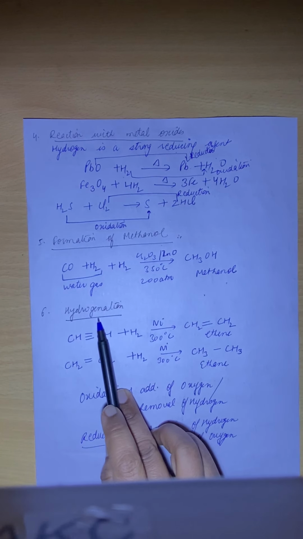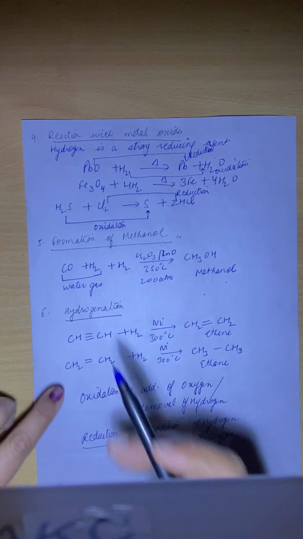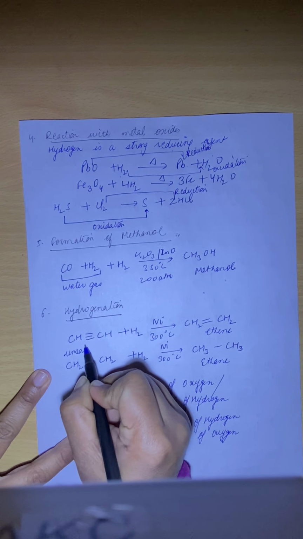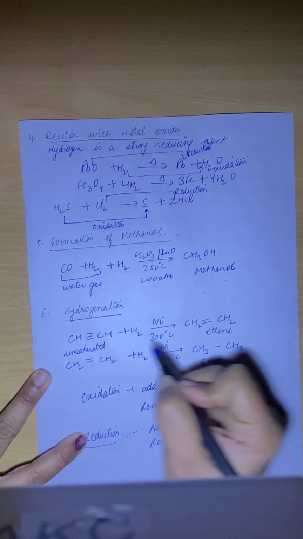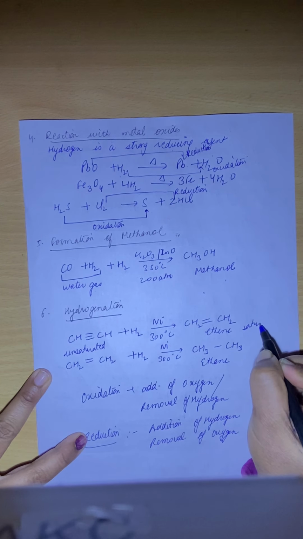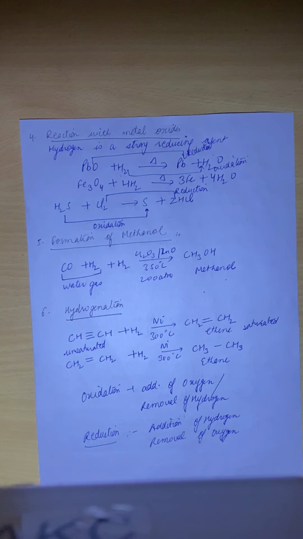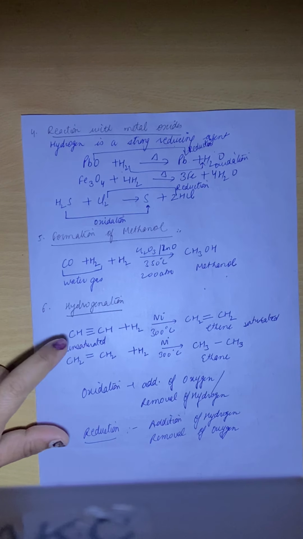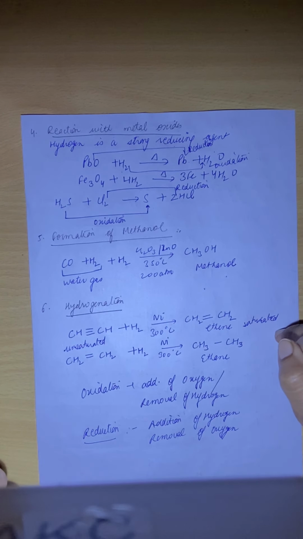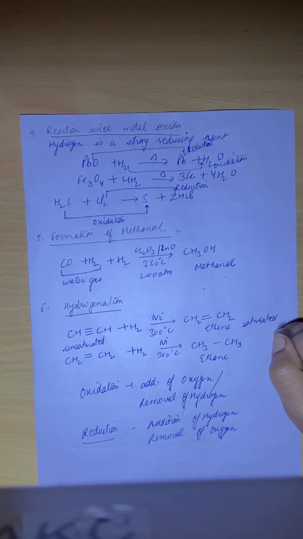Next is the hydrogenation process. In the hydrogenation process, unsaturated hydrocarbons are changed into saturated hydrocarbons. Now what are unsaturated and what are saturated? Unsaturated are the carbon chains that contain a triple bond, and saturated are the carbon chains that contain a double bond or single bond.